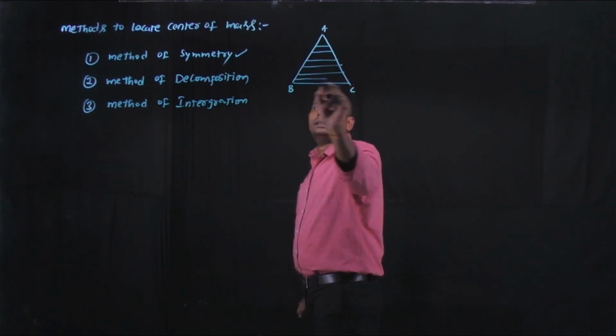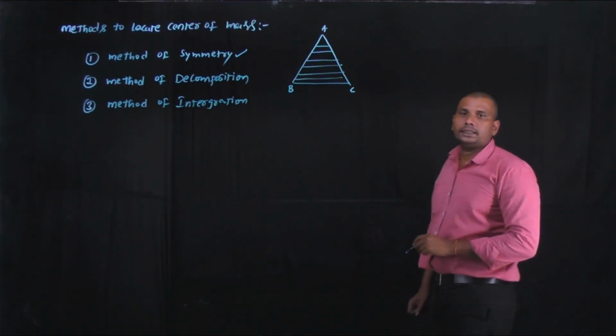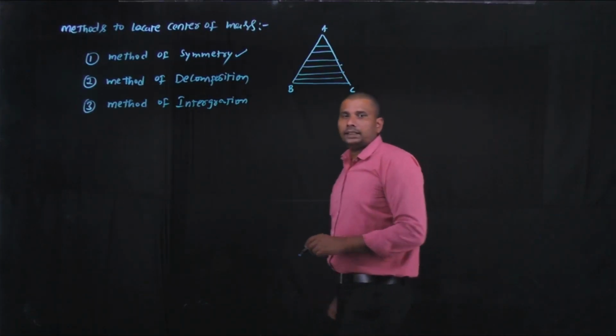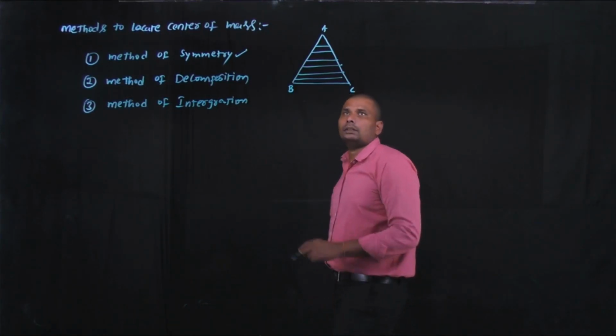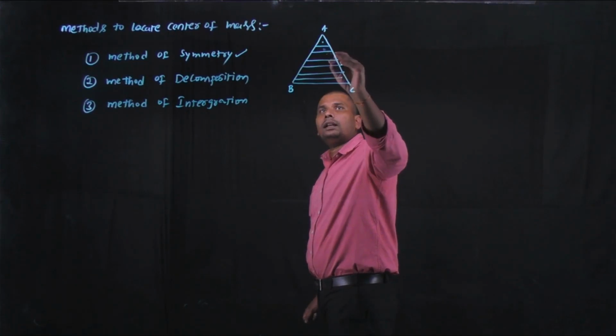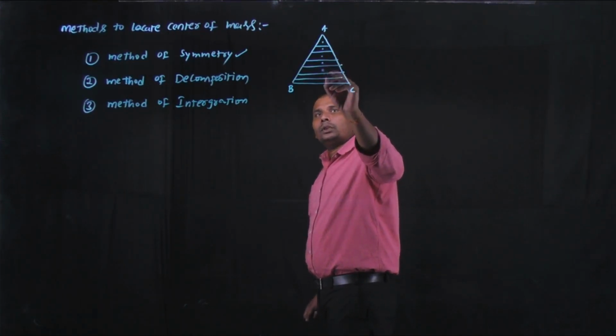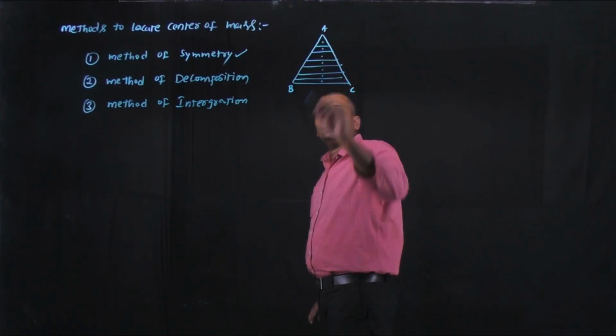These are the parallel parts of the triangle to the base BC. Now locate the center of mass of each part. For this part, the center of mass is here, and for this part, the center of mass is here. These are the positions of the center of mass of each part.